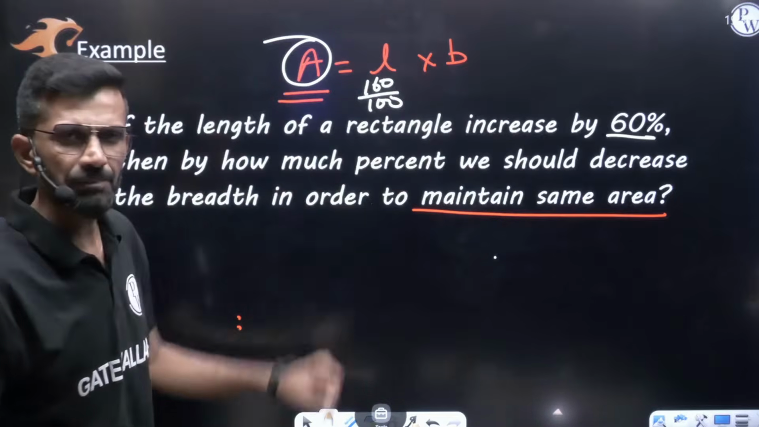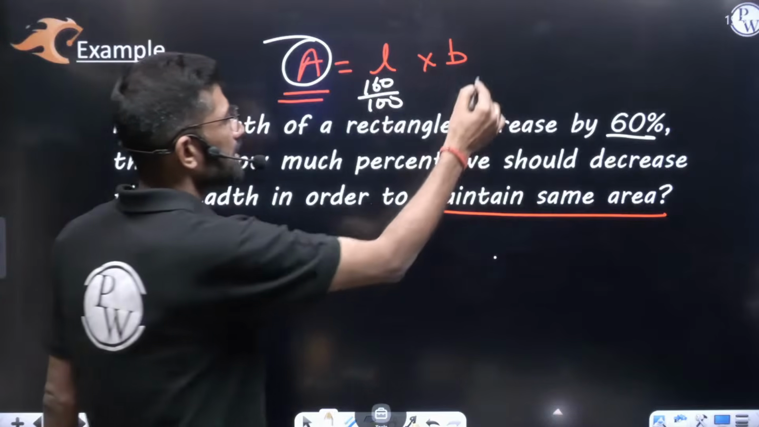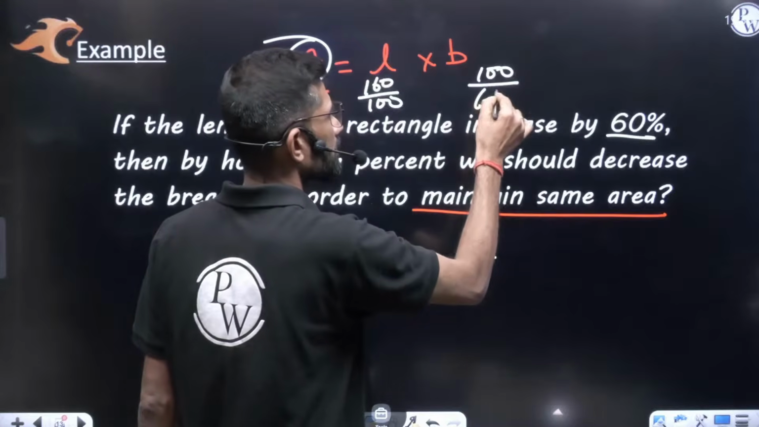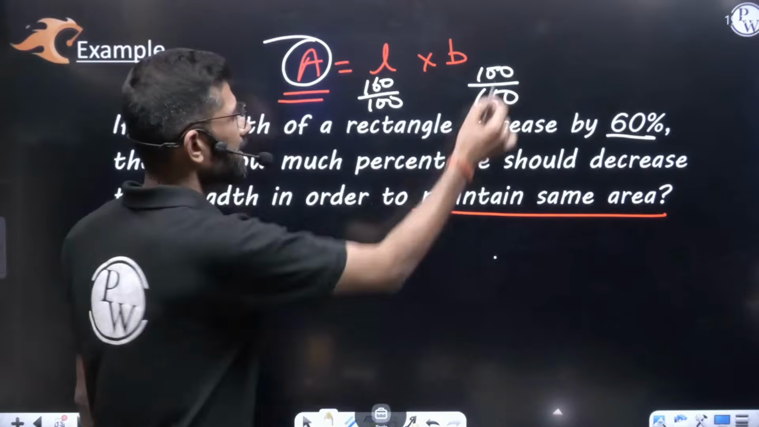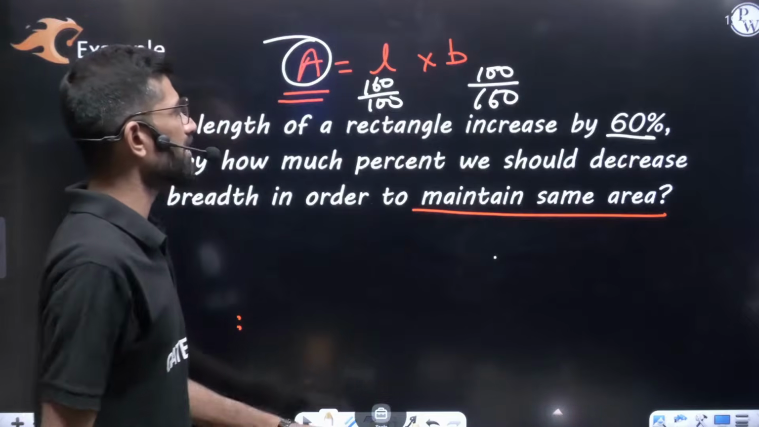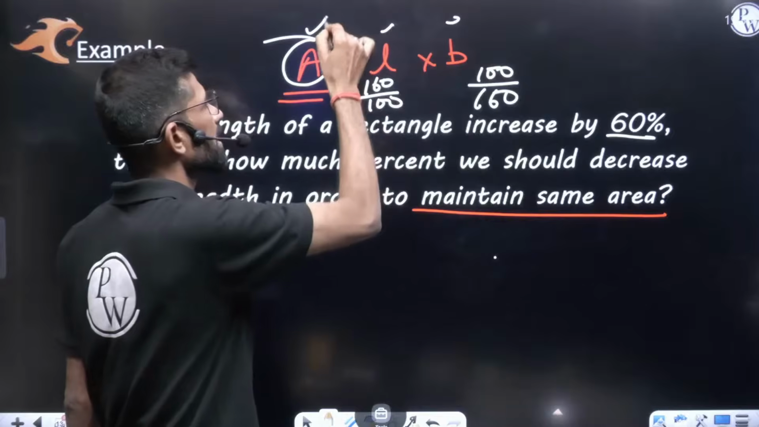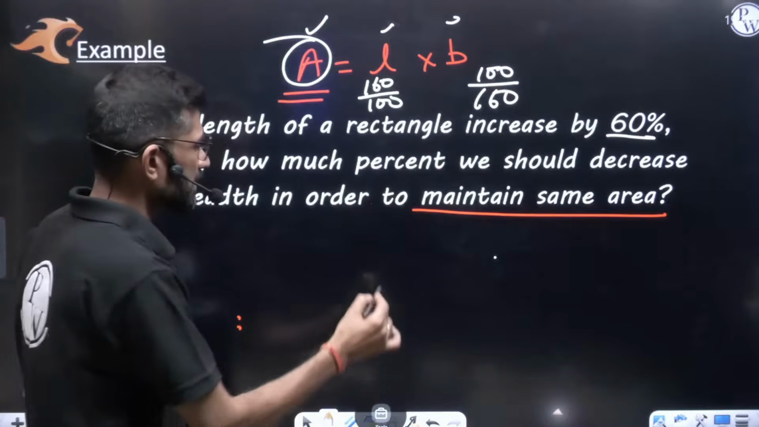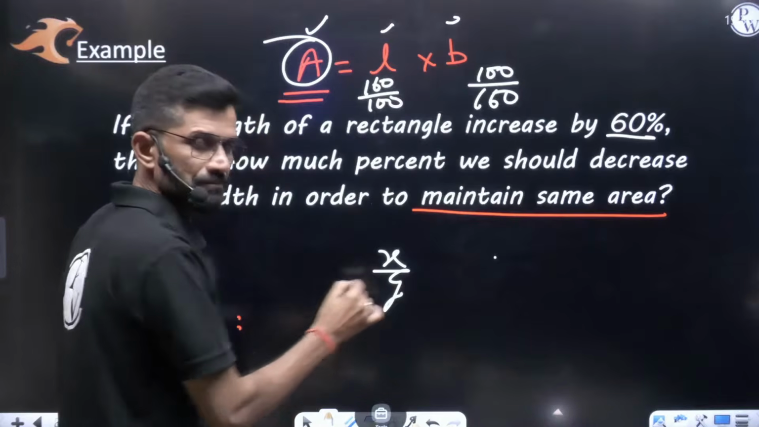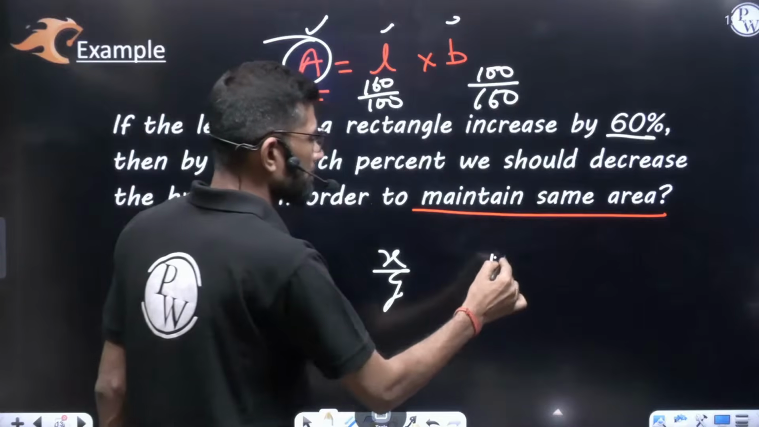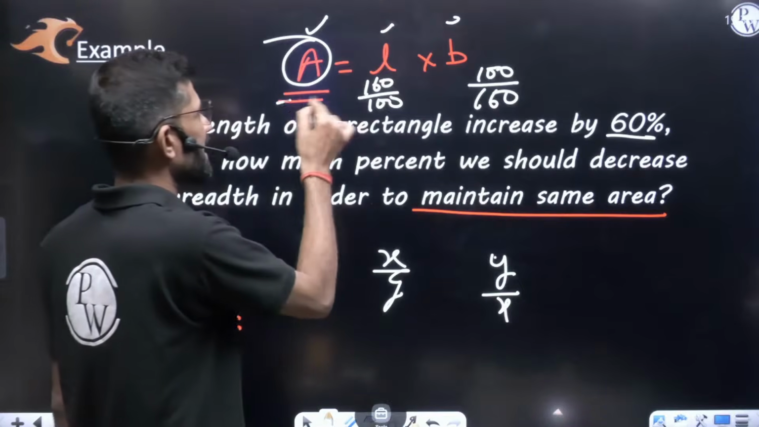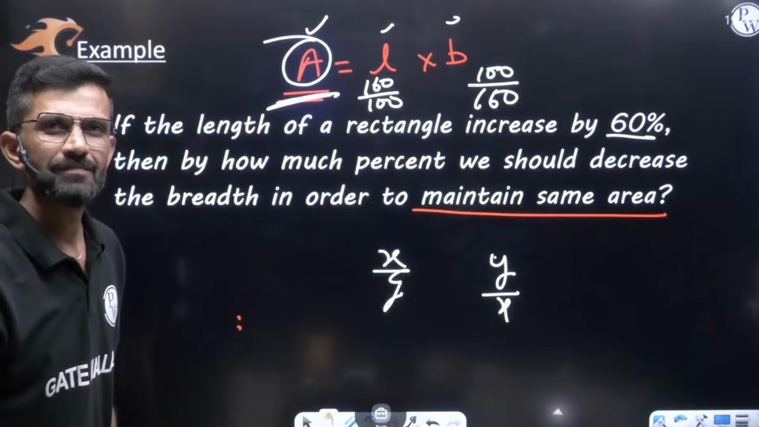Now, my dear friend, we want the area to be like that only. So what should we multiply in the breadth? Obviously, we have to multiply 100 by 160, if I am not wrong. Then 100, 100 get cancelled, 160, 160 get cancelled. L into B, the same area you will be getting. If one entity is multiplied with x by y, obviously the other entity should be multiplied by y by x, then only the result remains constant.